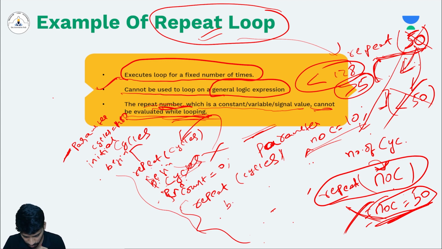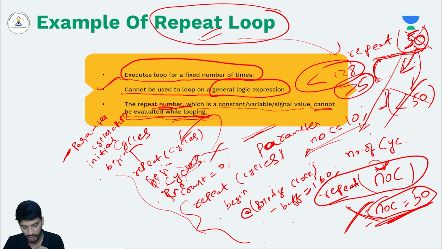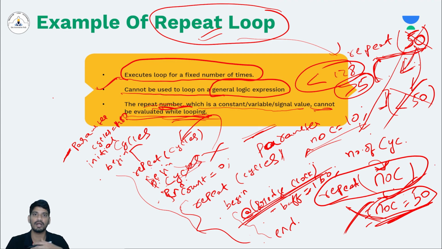Let's say begin, at the rate of posedge clock, you do some buffer equals to 1'b0, any statement. So what I meant to say is the repeat block can also have event controlled statements, not just displaying something or incrementing something.